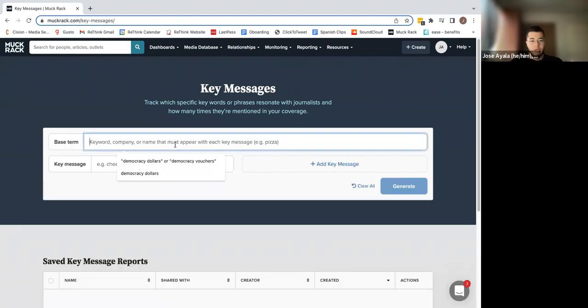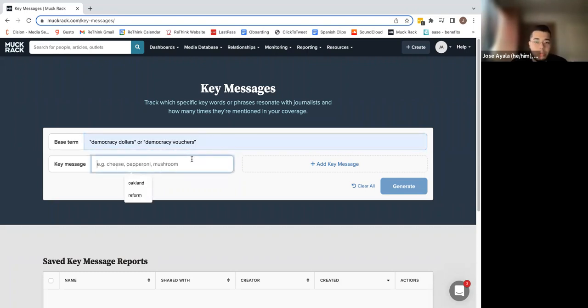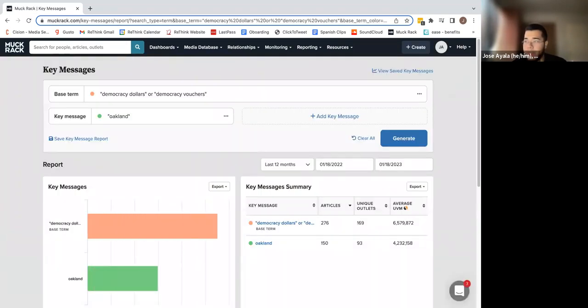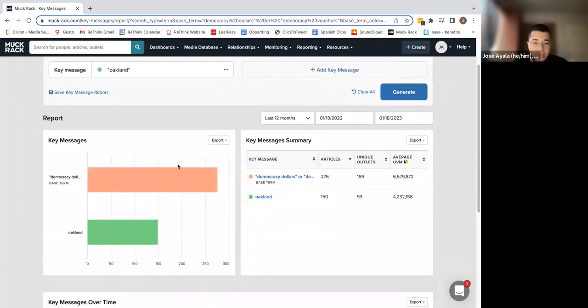Here we'll be sticking to our initial search terms, democracy dollars or democracy vouchers. We're interested in learning about the Democracy Dollars or Vouchers initiative in Oakland, so we'll type in Oakland for the key message and then hit generate. Under key messages, we can see how many publications featured the base term democracy dollars or democracy vouchers, and out of those, how many touched on the efforts in Oakland. Out of 276 articles, 150, or roughly 54%, touched on Oakland.